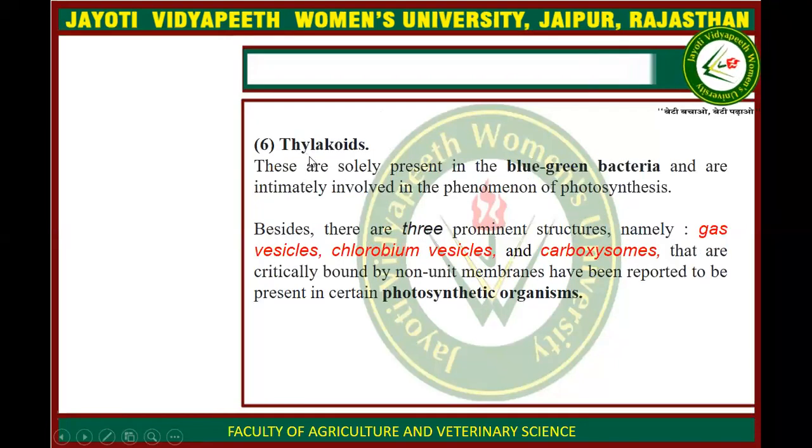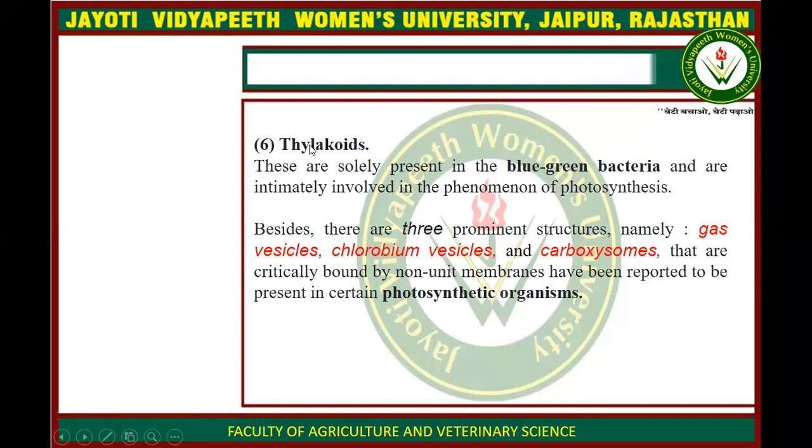Next is thylakoid. Thylakoids are present in the blue-green bacteria. Blue-green bacteria, as we remember, are involved in the process of photosynthesis. Okay, so the thylakoids are also found in the plants. So blue-green bacteria have thylakoids for storage of the food.